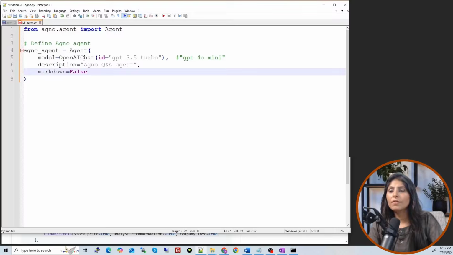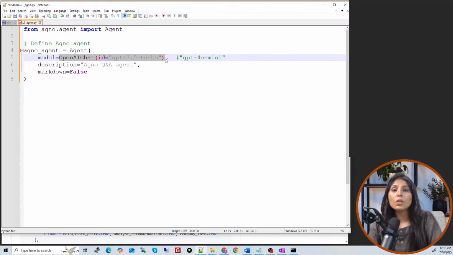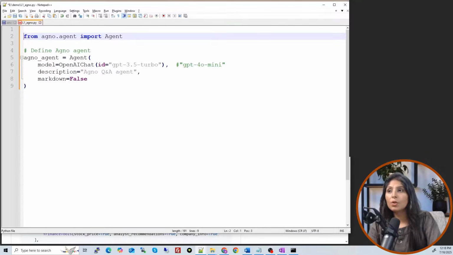So which model we are using over here? We are using GPT 3.5 Turbo. You can use any other model over here. Description, Egno Q&A agent, markdown false, and this is how you create an agent. Now guys, I've written this model over here, but to use this model, you need to first load the API key of OpenAI. So now let me just show you how you can do that.